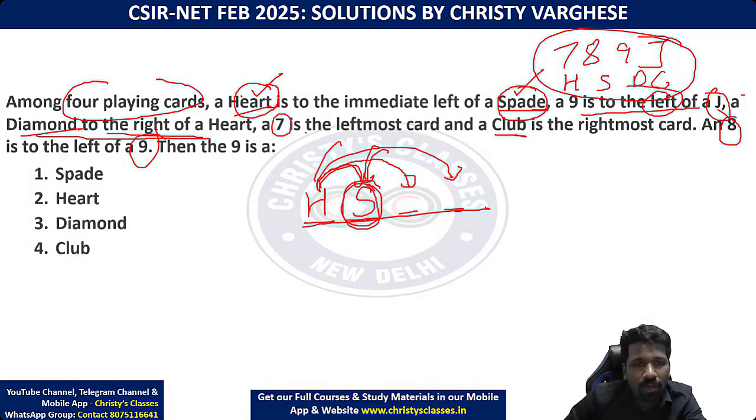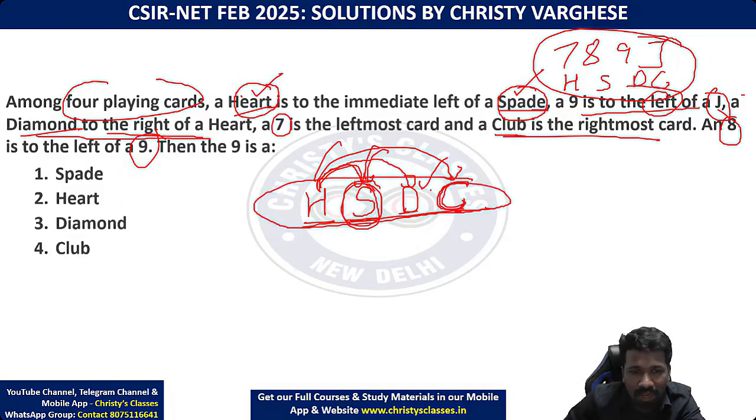Now, 7 is the leftmost card. Club is the rightmost card, which means club should be here. So there is no other possibility left for diamond. Diamond should be here. All four suits are arranged properly according to the given conditions. Is this clear? Hearts, spade, diamond, club, left to right, should be the order.